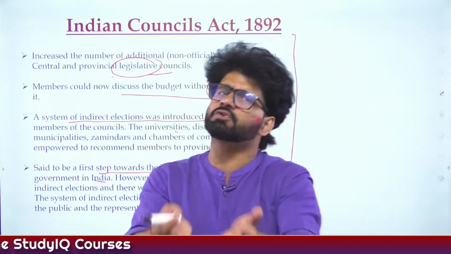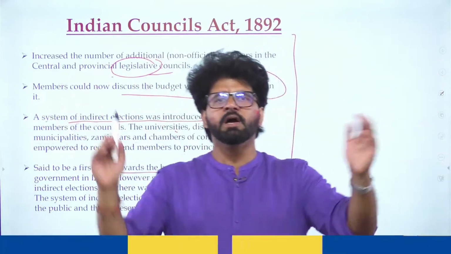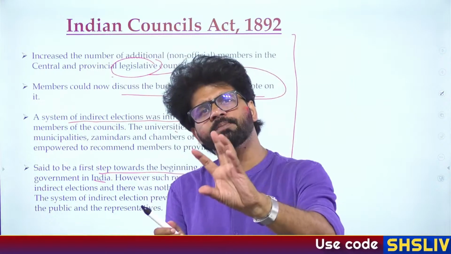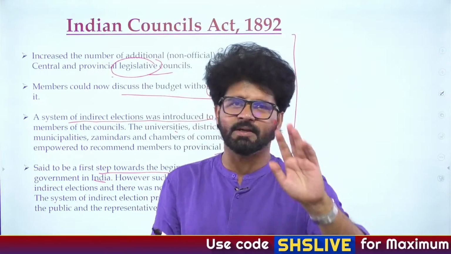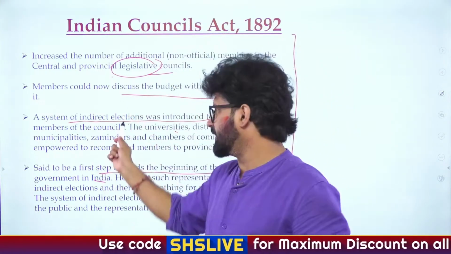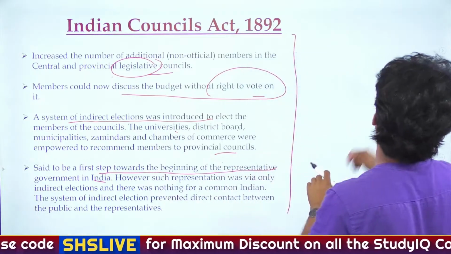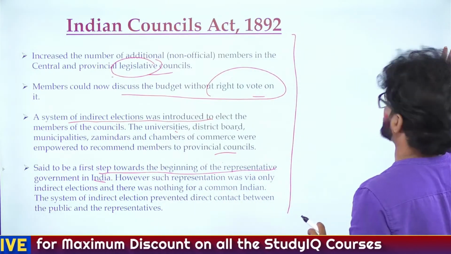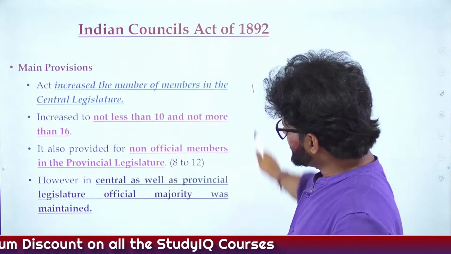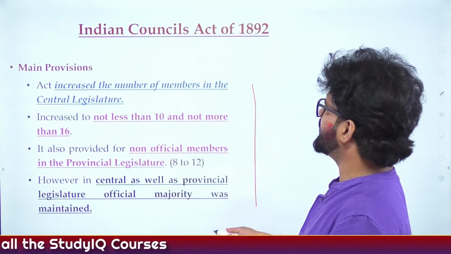Earlier, everything was based on the whims and fancies of the viceroy or the governors in the provinces. So something is better than nothing. That is what they are trying to say here. Indirect election, and then later on, after 27 years, you will have direct election. And now you are seeing this whole thing in the expanded version.